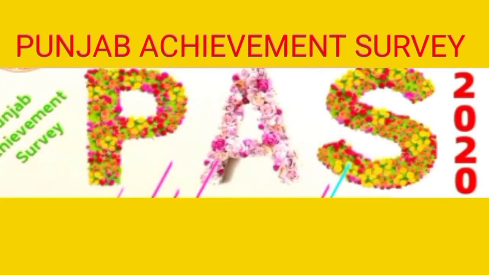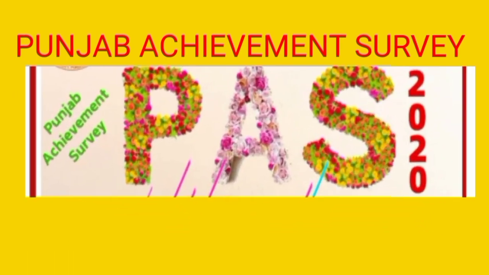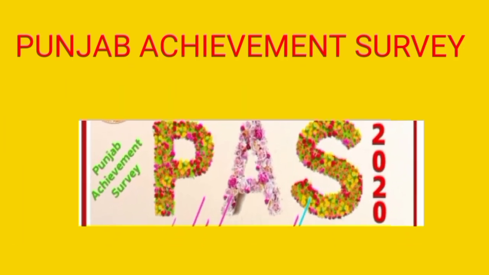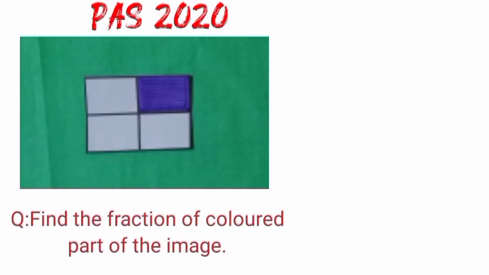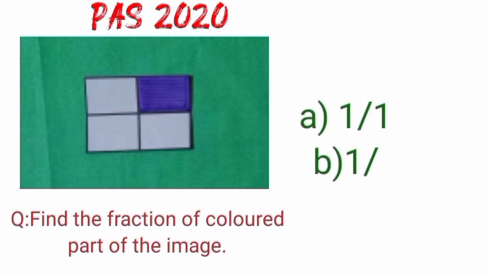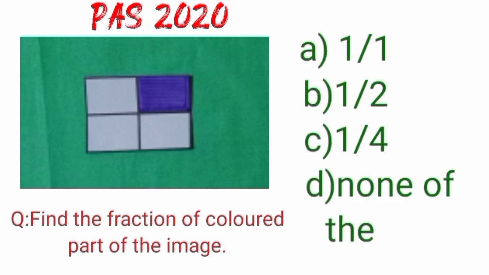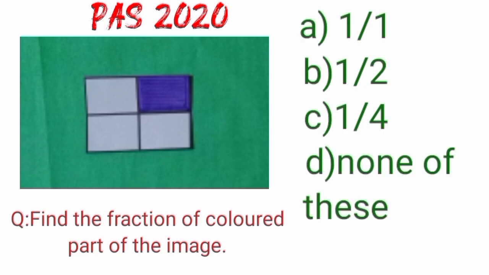Dear students, all of you are doing preparation for PAS, Punjab Achievement Survey. Dear students, find the fraction of the colored part of the image. Our option A is 1/1. Option B is 1/2. Option C is 1/4. And option D is none of these.